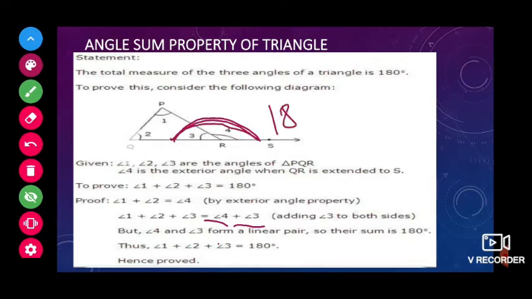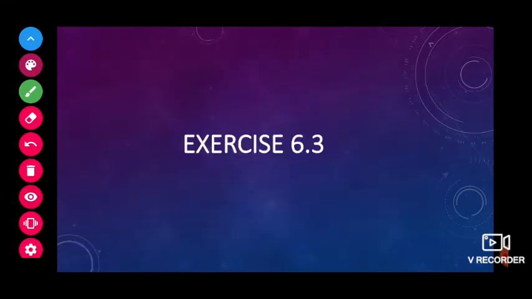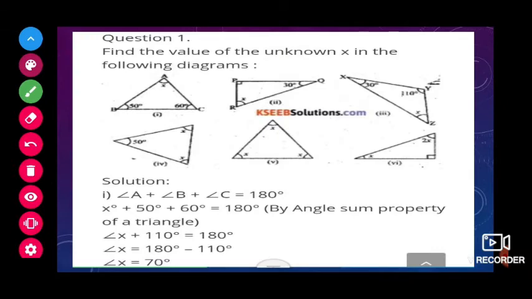So straight angle means how much? 180 degrees. So we started with angle 1 plus angle 2 plus angle 3 and we ended up with 180 degrees. So the sum of the 3 interior angles in a triangle will always be 180 degrees.